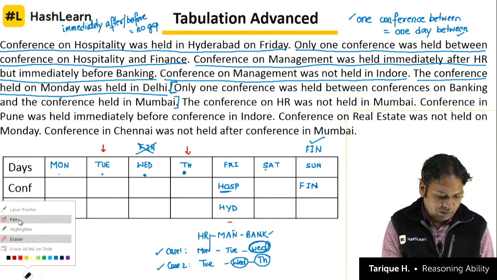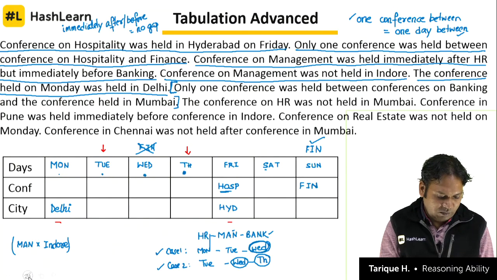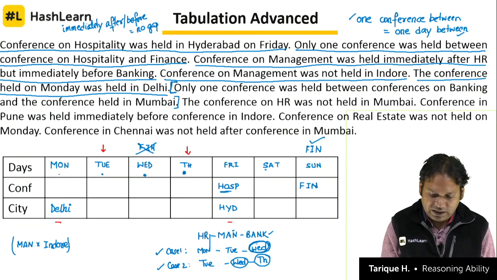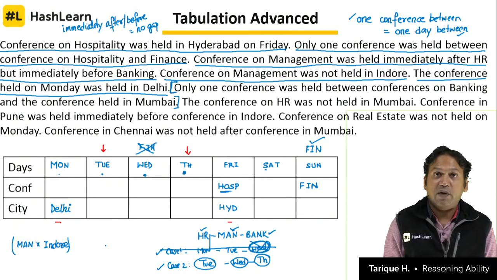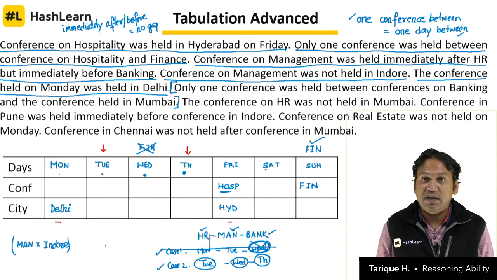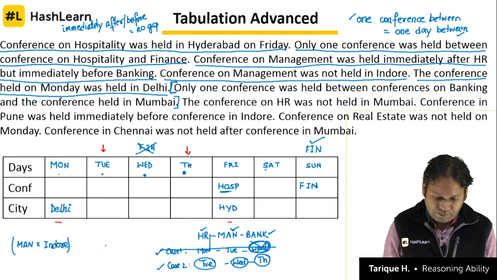So that's how we find out that banking will not be on Wednesday. So if banking is not on Wednesday, this entire case gets cancelled. That means the final case is that HR, management and banking are on Tuesday, Wednesday, Thursday. This is why this was a vital clue, because this now directly gives us the position of three conferences.